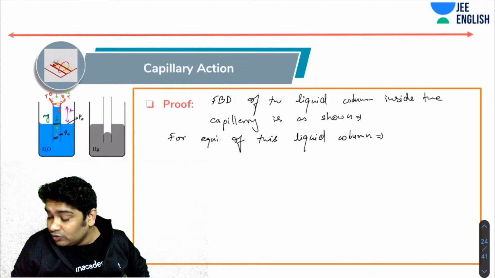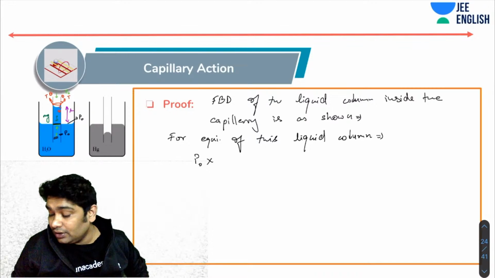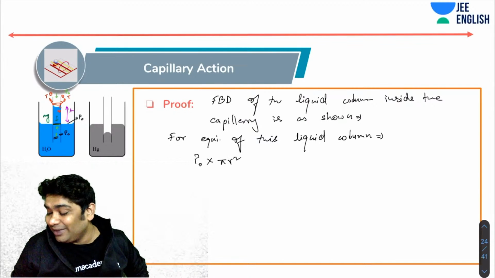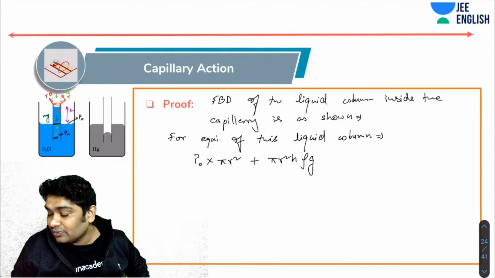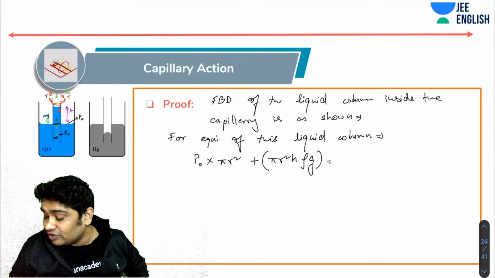So you have downward forces which are P naught into the projected area, pi small r square, r being the radius of the tube, plus mg, and mg can be written as pi r square h rho g. This should be equal to the upward forces, which are the force of surface tension.